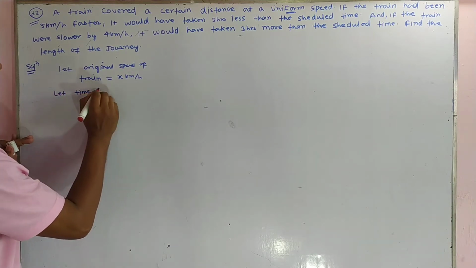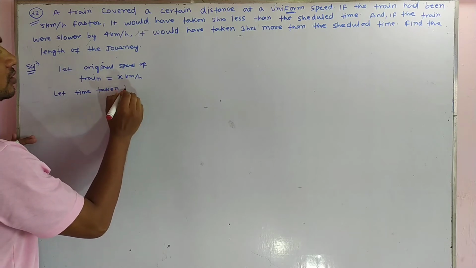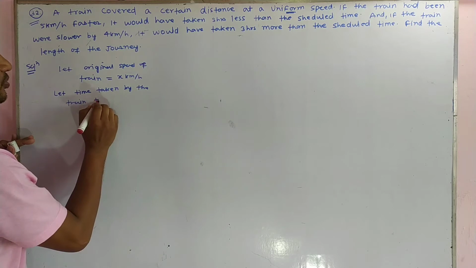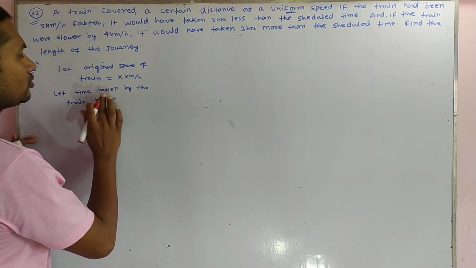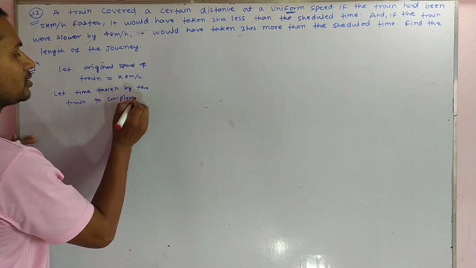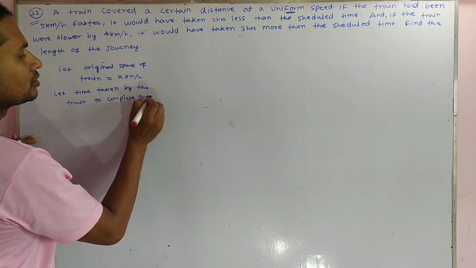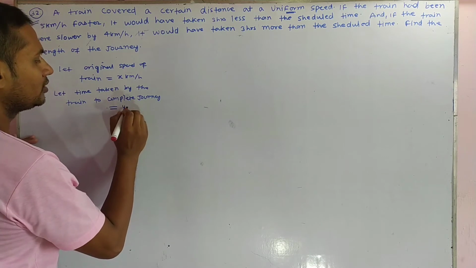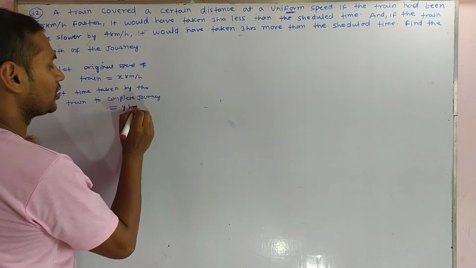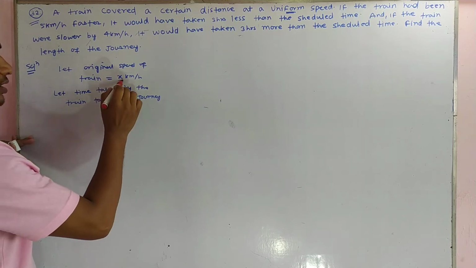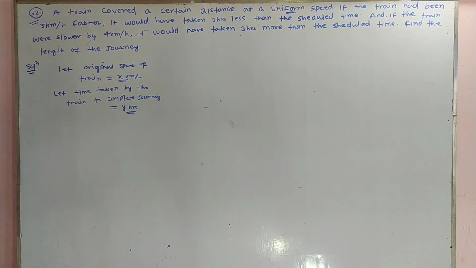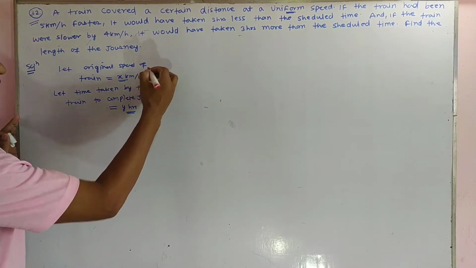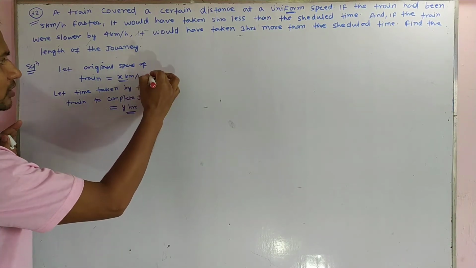Then you also have to assume: let the time taken by the train to complete the journey be y hours. You can write a y hour. This one is the train speed, and this one is the y hour, the time taken by the train.